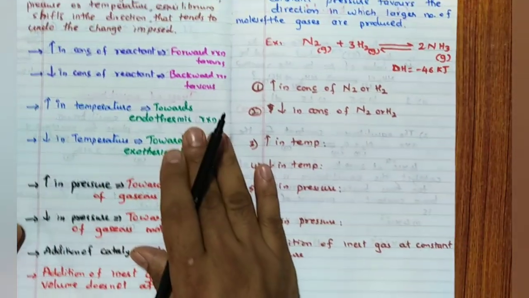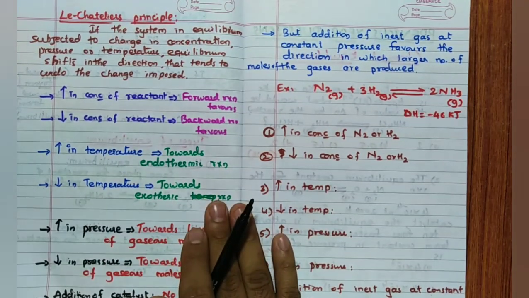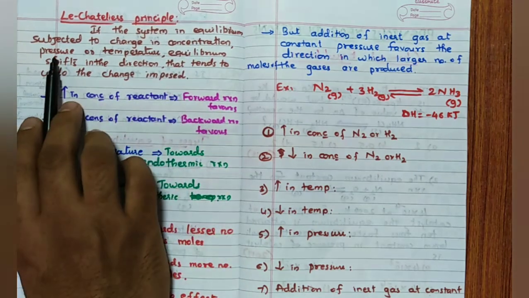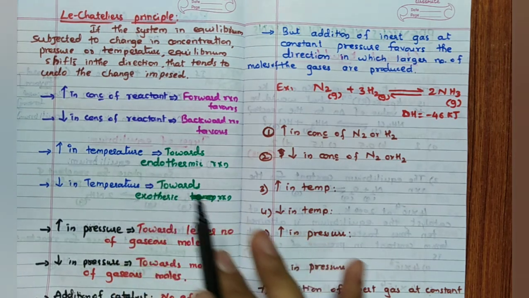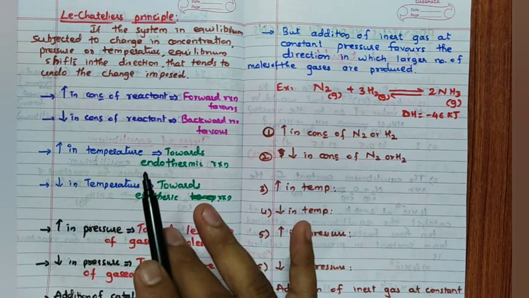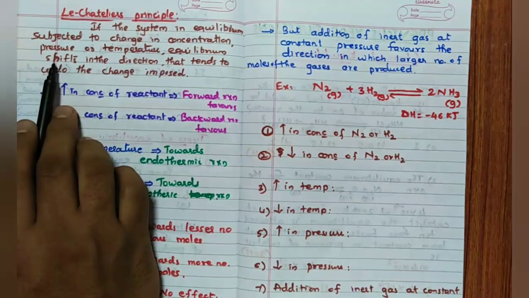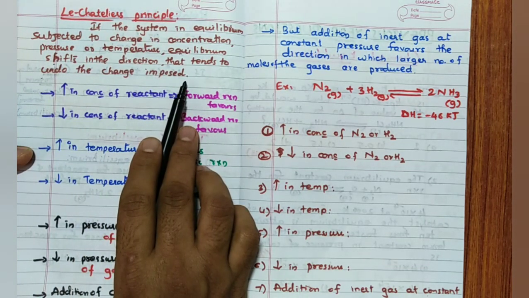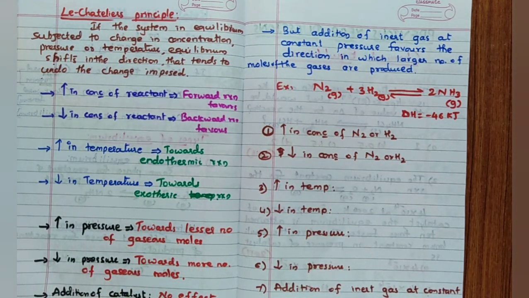Then finally, very, very important, Le Chatelier's principle. A repeatedly asked question on this. So Le Chatelier's principle means what? If a system in equilibrium is subjected to a change in concentration, pressure or temperature, mainly these three. If the system is already in equilibrium and we try to change the concentration, pressure or temperature of that particular reaction, then that equilibrium shifts in the direction that tends to undo the change imposed.